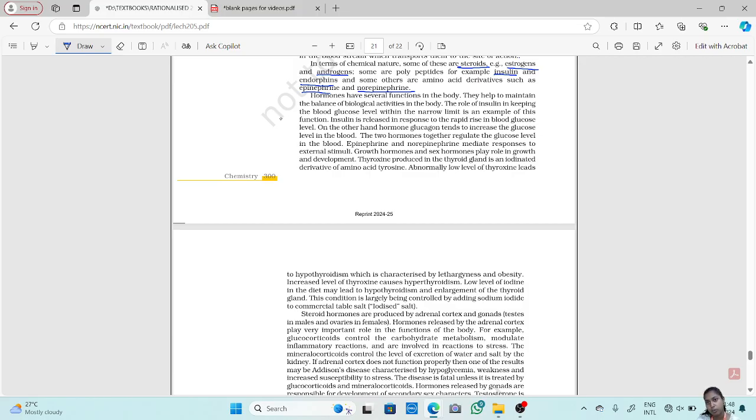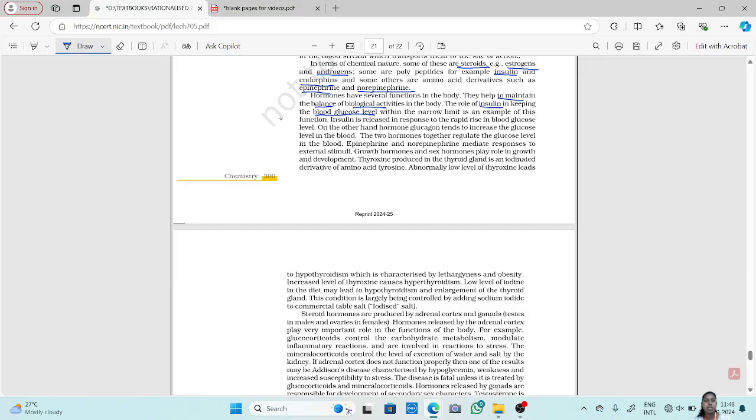Now, hormones have several functions in our body. They help to maintain the balance of biological activities in the body. That is one function. So since hormones have several functions, one among them is to help maintain the balance of biological activities in our body. The role of insulin is keeping blood glucose level within a narrow limit.